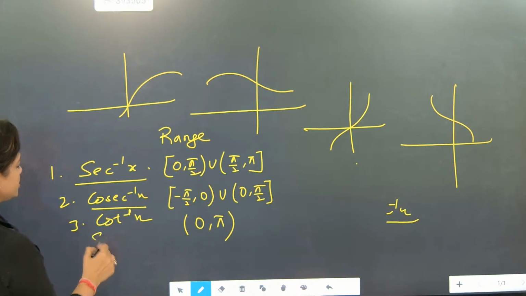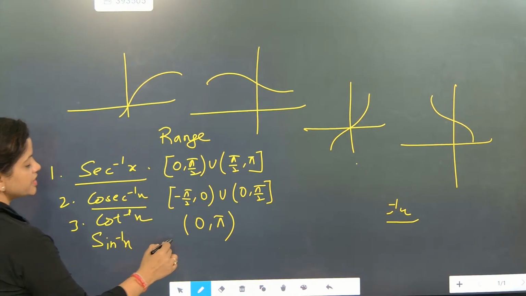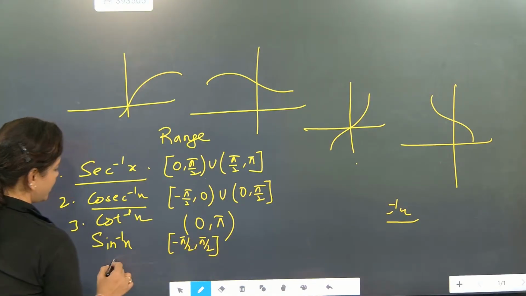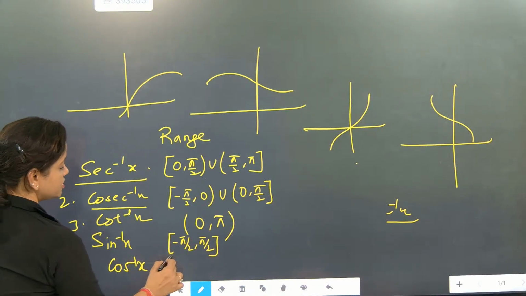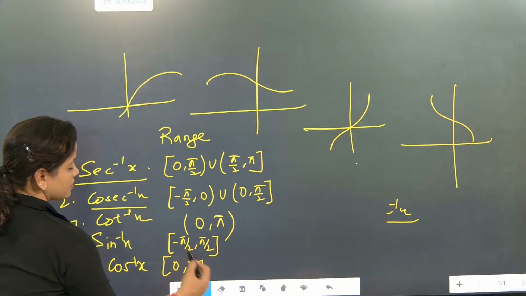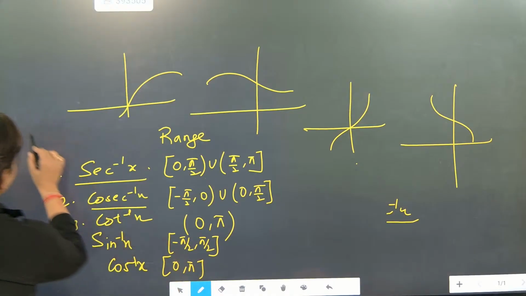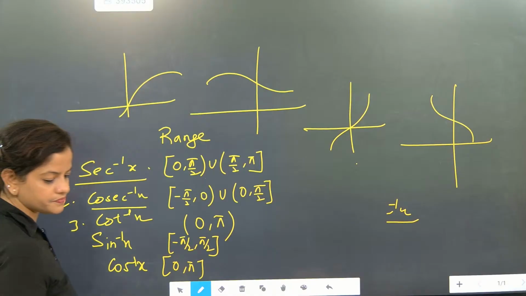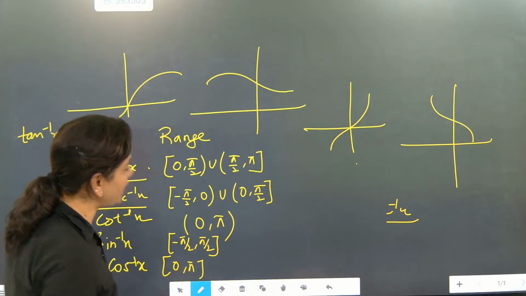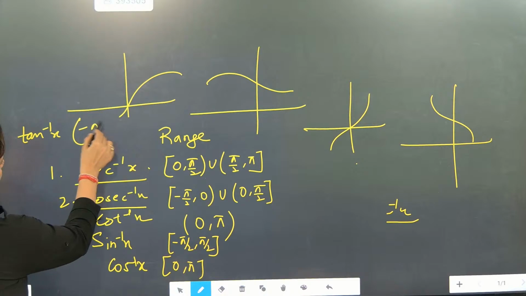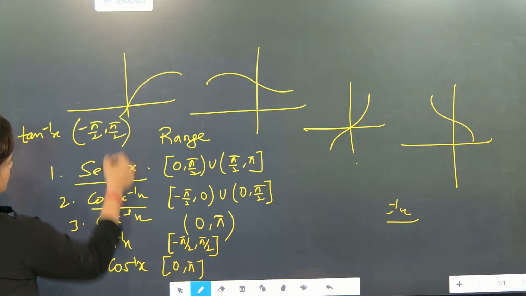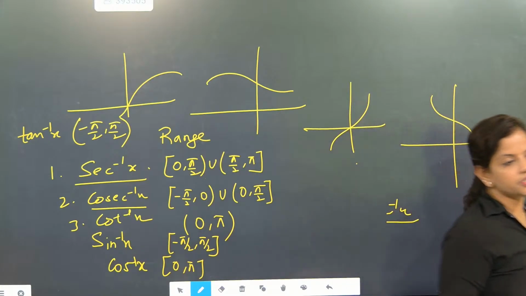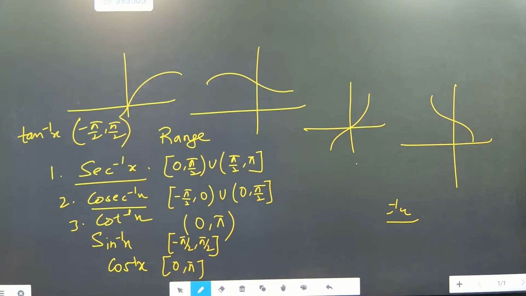Sin inverse x ranges over the closed interval minus pi by 2 to pi by 2. Cos inverse range is 0 to pi. Last, tan inverse x range will be what? Minus pi by 2 to pi by 2, open interval. Already we know about it. So these are the ranges. For the range of the 6 trigonometric ratios, 100% one question will be coming for range related questions.